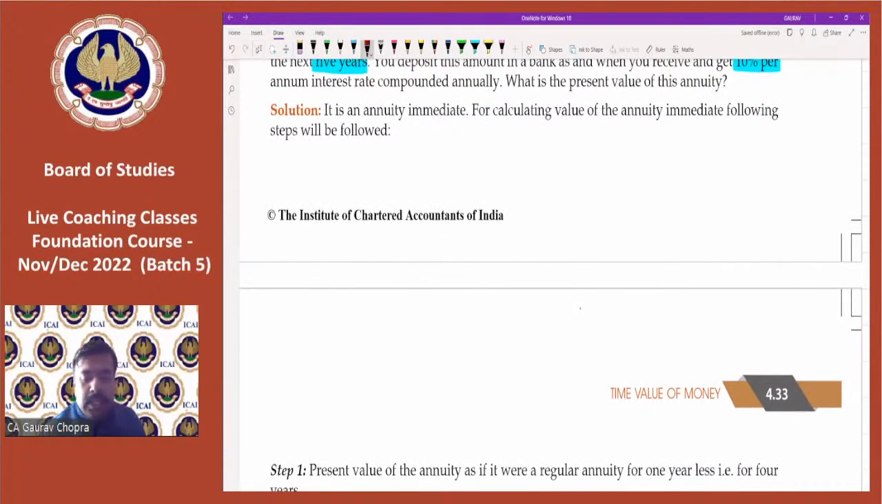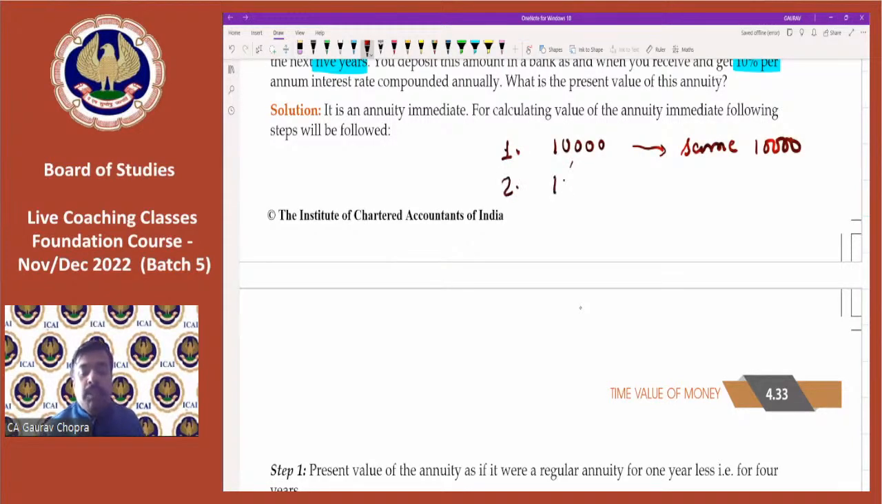The 10,000 which we are receiving today. Can you guess what will be the present value of this 10,000 which we are receiving today? Since we are receiving today only, the present value will be the same. There is no need of doing calculations because we are receiving today only. So its present value will be the same, 10,000. This is the first figure.